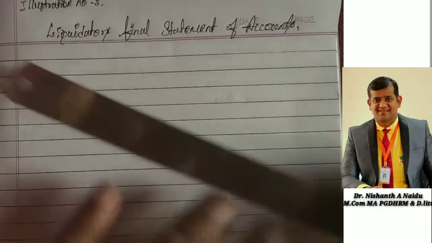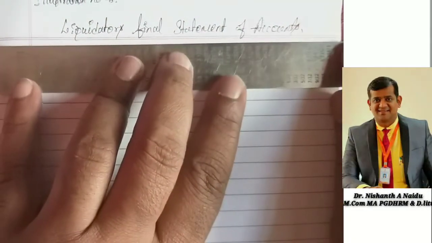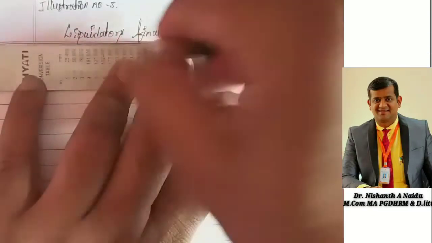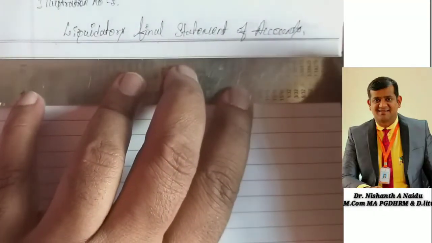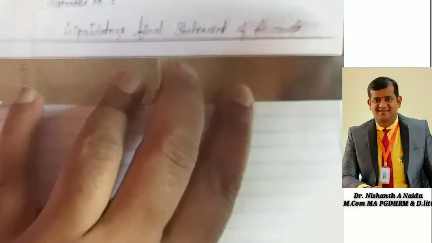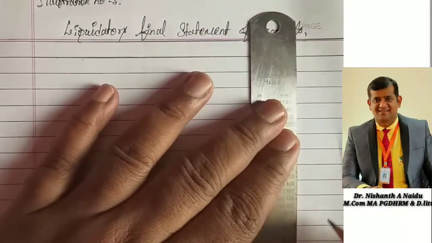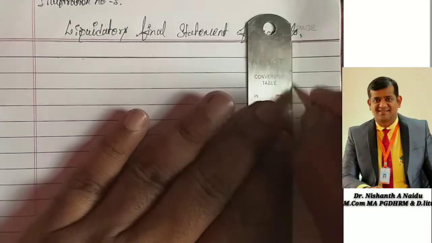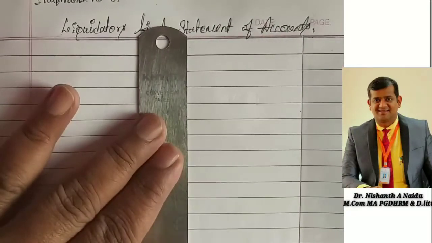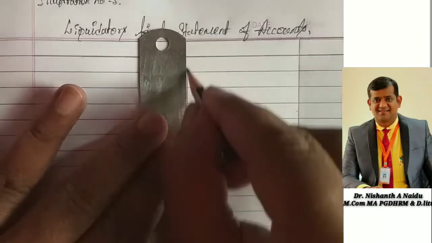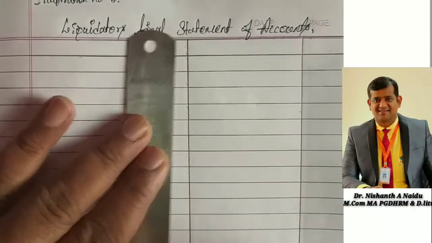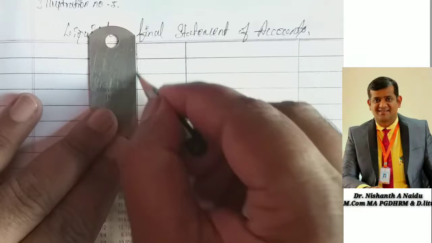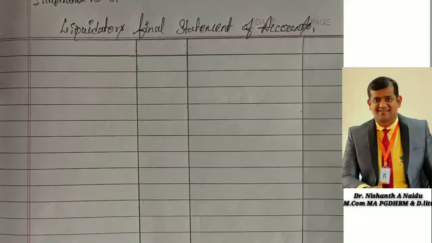So let us draw the table. You know, right? The table part. Yes, a normal ledger account table with 2 particulars and 2 amount columns. So now we are preparing the liquidator's final statement of accounts. Yes, I'm ready with the table.